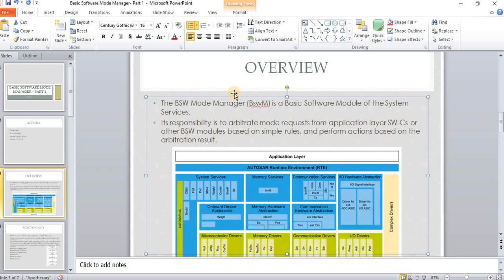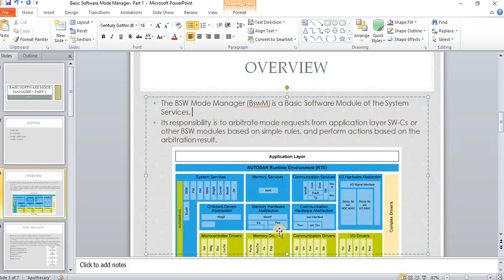Overview: BSWM is a basic software module which sits in the system service layer of AUTOSAR. The main responsibility of BSWM is to get the request from the application via RTE and other BSWM modules and do the corresponding action of that particular request.